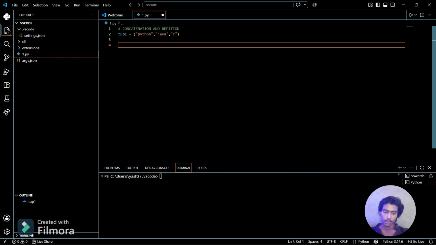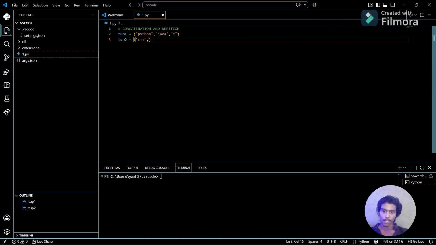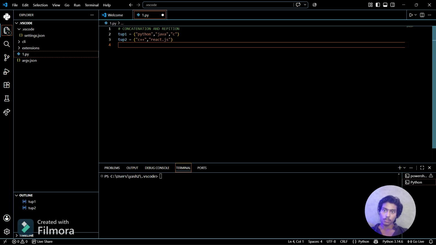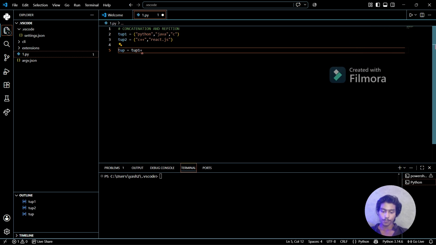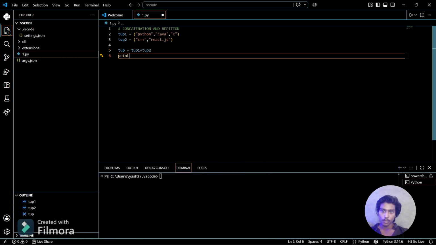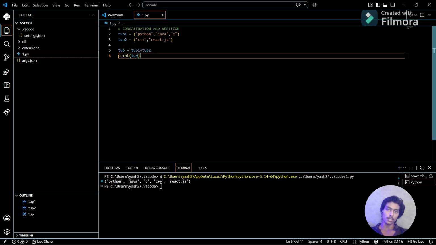For this, we can create one more tuple. I'm creating another tuple which contains the languages I forgot, C++, and one more, the framework React.js. Now to store them in the same tuple, I have to use tup here and concatenate the tuples. If I print tup, you can see it prints Python, Java, C, C++, React.js all in the same tuple. This is the concatenation of tuples.